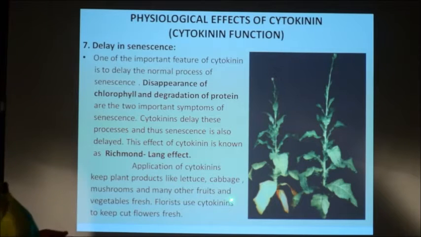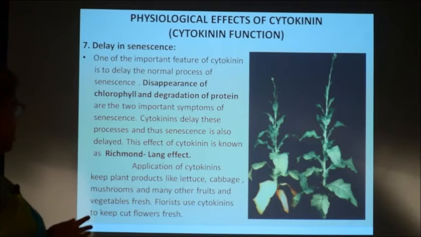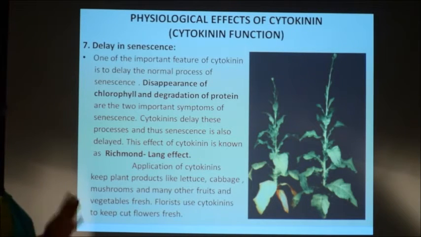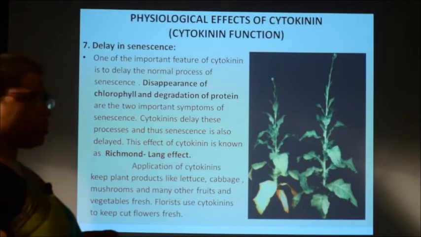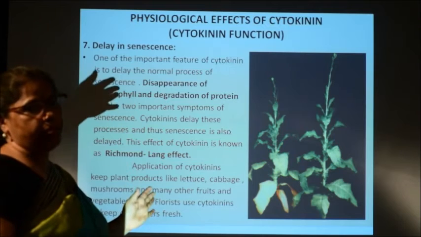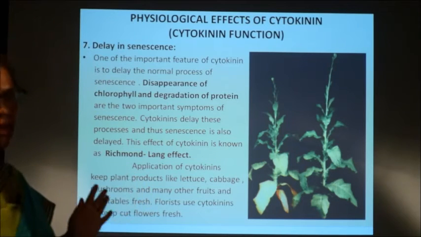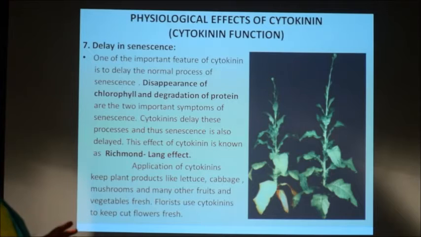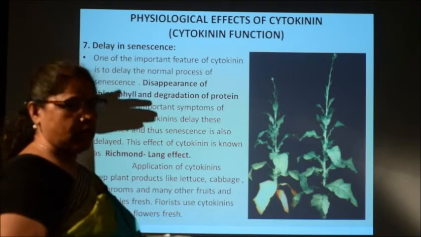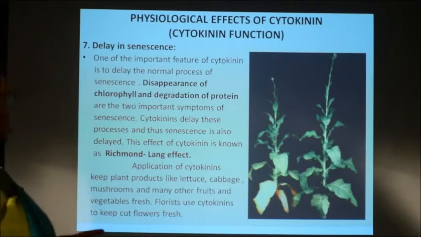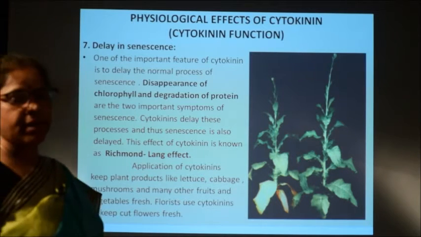So, cytokinin is applied to plant products like lettuce and cabbage. The leaves of lettuce and cabbage are treated with cytokinin, and also mushrooms and many other fruits and vegetables, and that keeps them fresh, because there is no yellowing or disappearance of chlorophyll. So, they will look fresh. Some florists also apply cytokinin to keep cut flowers fresh. So, this particular application of cytokinin or physiological effect is most